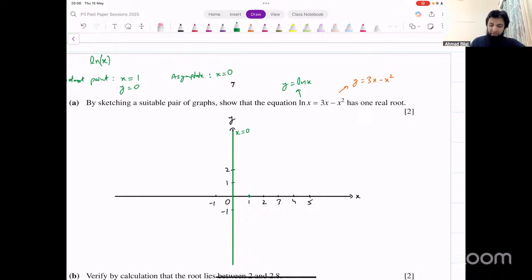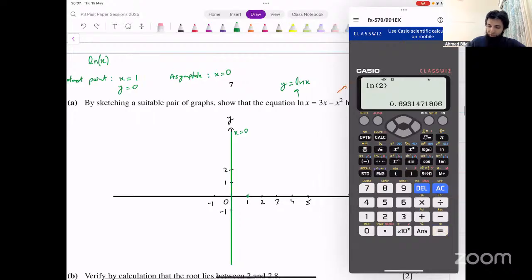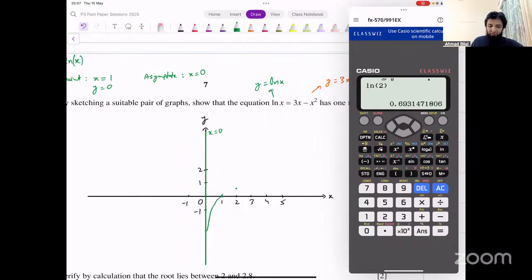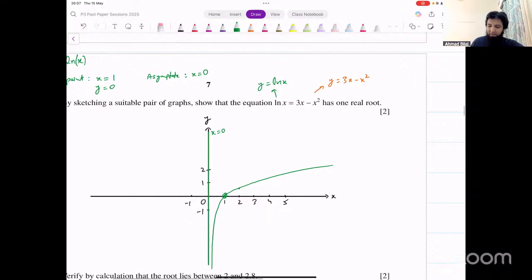Now, what you have to do is take a couple of points on either side of 1. Take 1 point on the right side. You can try, for example, ln of 2 and see what that gives you. Ln of 2, that's 0.693. So that will be some point here. And that is enough to tell you what the graph is going to look like on the left side of the important point. It's going to go down towards negative infinity, right? So the graph is going to look like this for log. It goes like this on this side, and on the left side, it makes an asymptote with the y-axis. That's the log graph. That's the one graph that we had to draw.